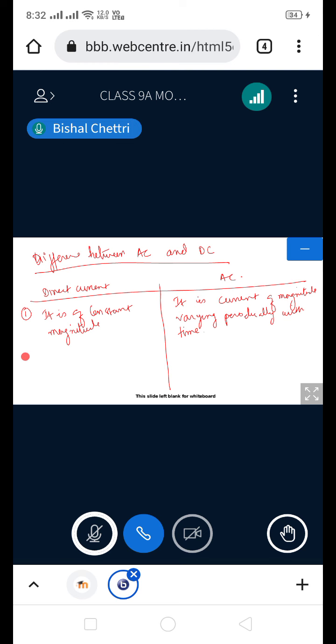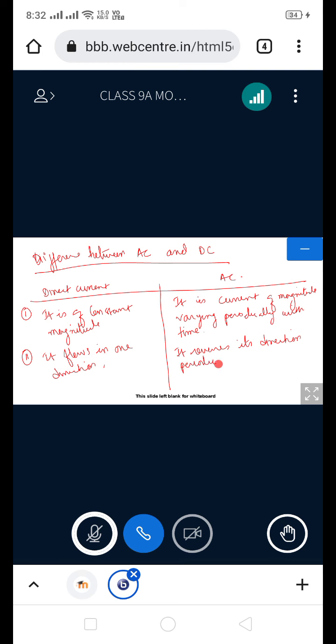Now another difference is that direct current flows in one direction, whereas alternating current reverses its direction periodically while flowing in the circuit.